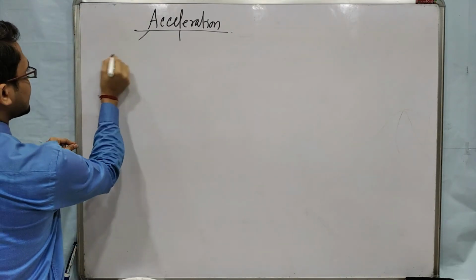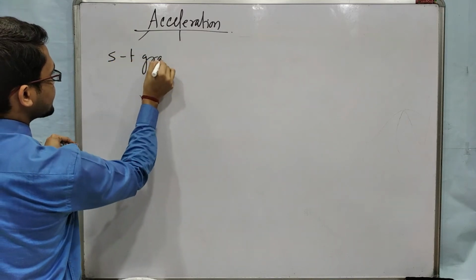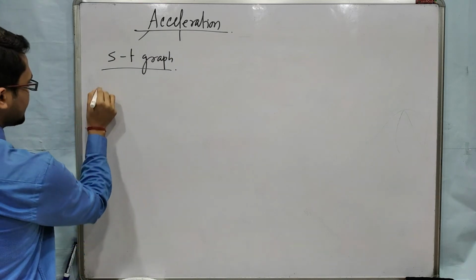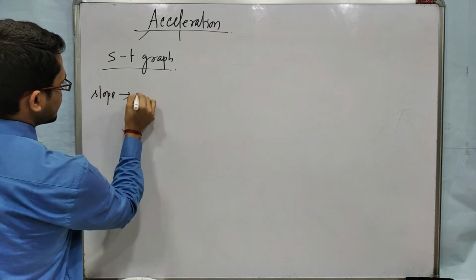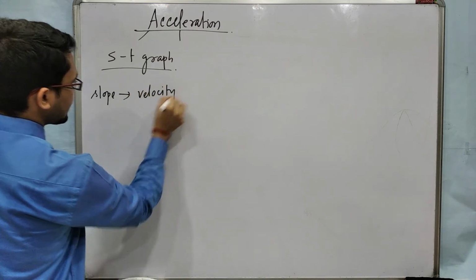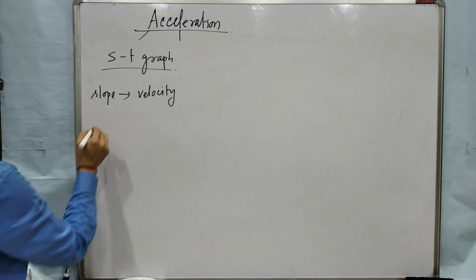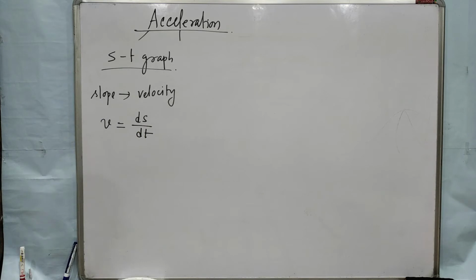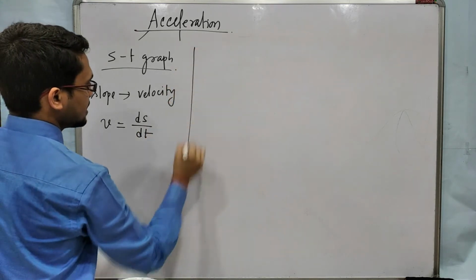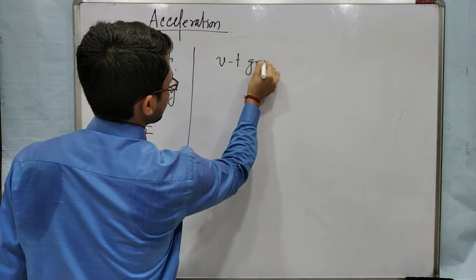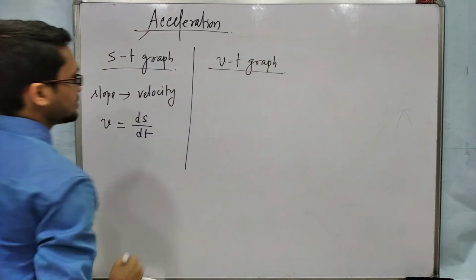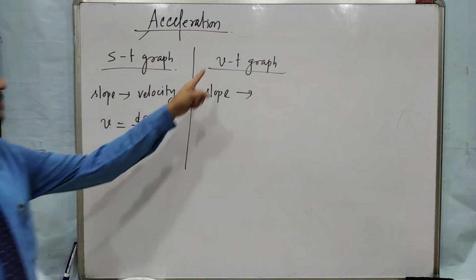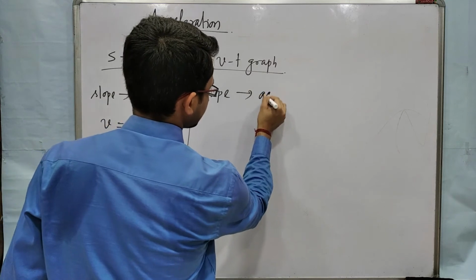So in S versus t graph, the slope of the graph represents velocity, and in differentiation form we can write v equal to ds by dt. In the same way, in velocity time graph, slope represents v by t, that is acceleration.